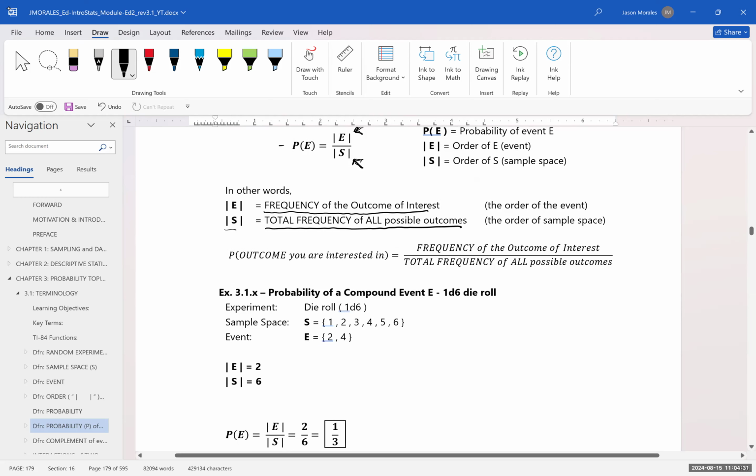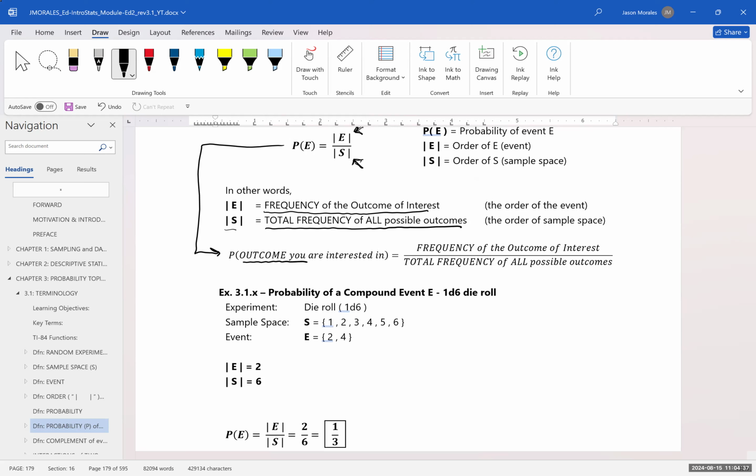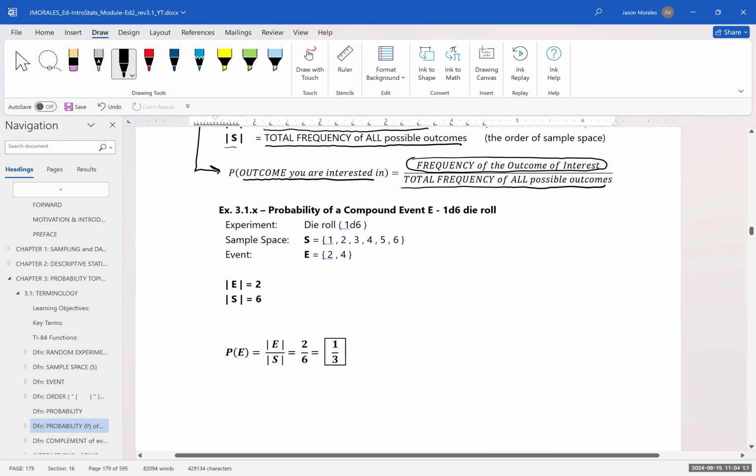Another way of restating this equation would be to think of it this way. The probability of an outcome you're interested in is equal to the frequency of the outcome that you're interested in, all over the total frequency of all possible outcomes. So let's think of that now when we look at this example.